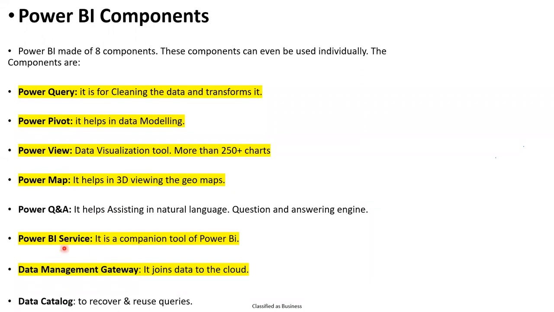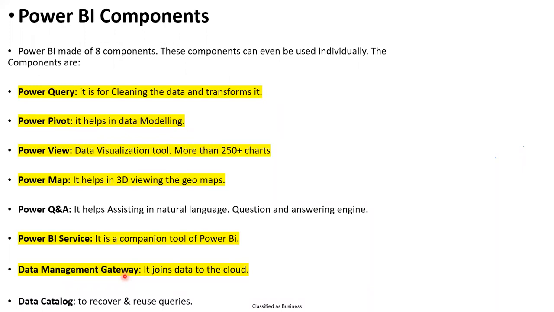If the data source is different, at that time we will use gateways to join the data with the cloud. For that, we will use the data management gateway. It will join the data and give us connectivity. Suppose there are refreshes, we will do data management with the help of data management gateways. We will schedule the reports. Like that, there is also a data catalog, where we can reuse the multiple queries and the data sets.